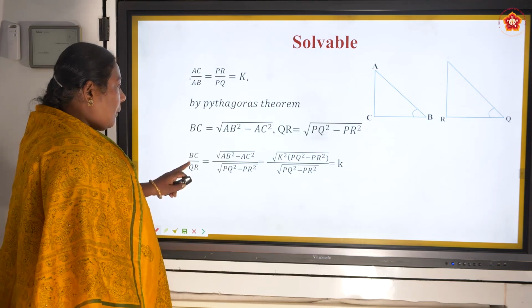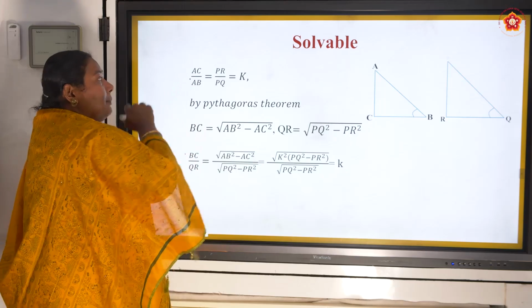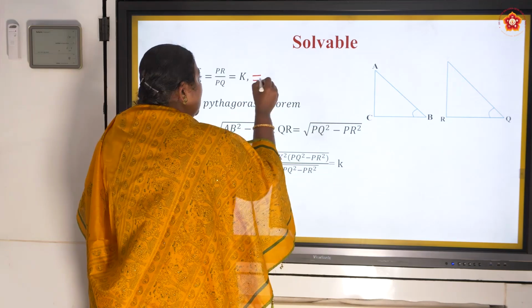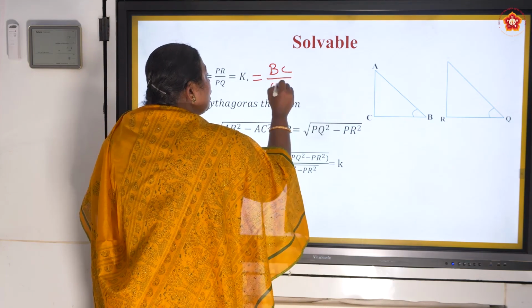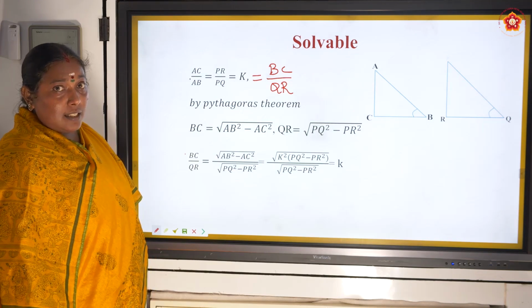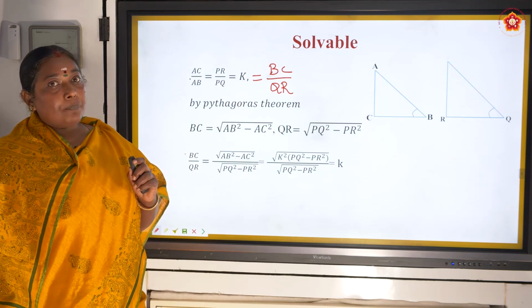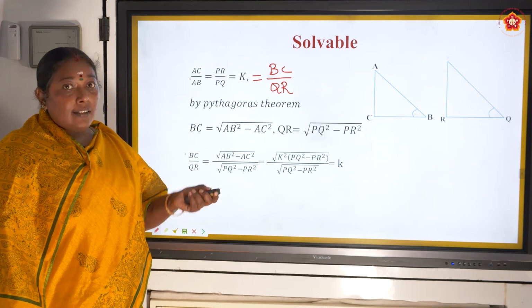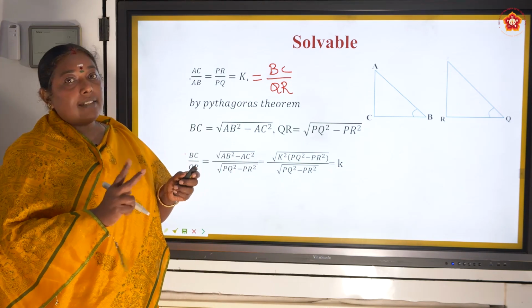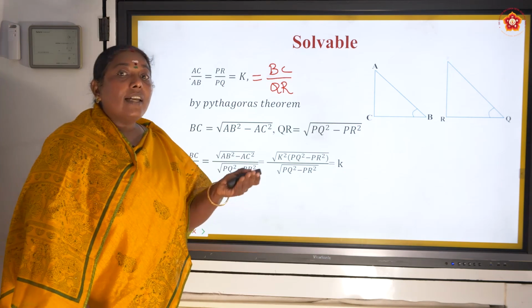So now I have BC by QR is equal to K. Already AC by AB, PR by PQ is equal to K. Now I got that BC by QR is also equal to K. That means, as per triangle similarity, if two triangles are there and their sides are in the same ratio, then the two triangles are similar. If two triangles are similar, I can say that angles are equal.